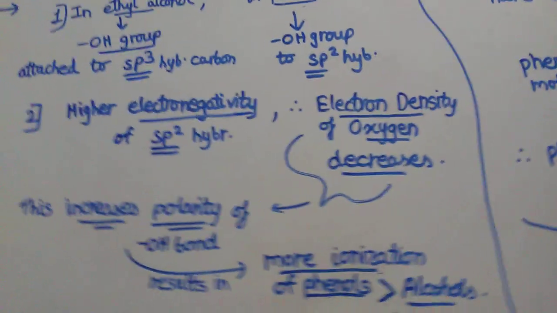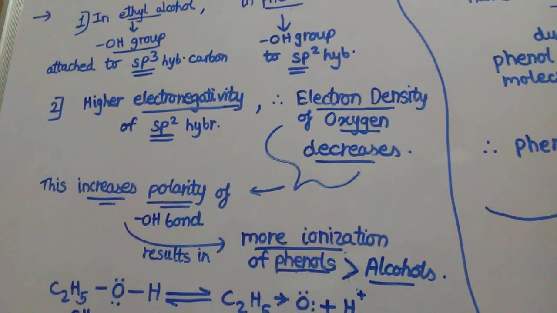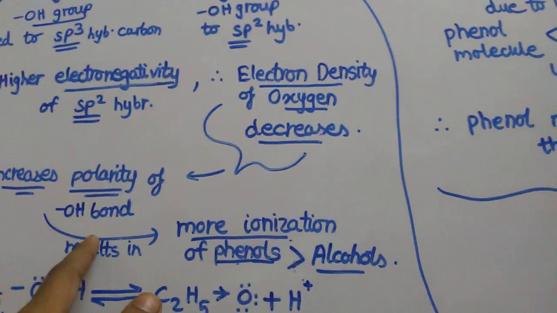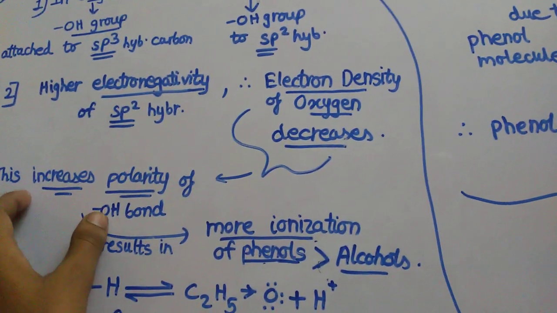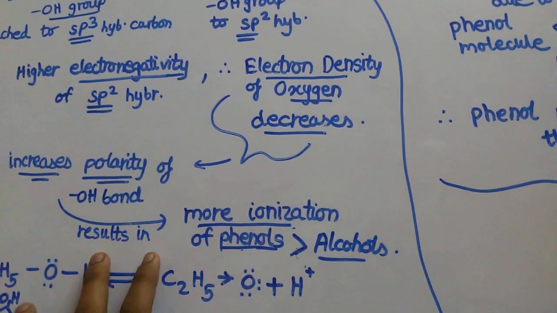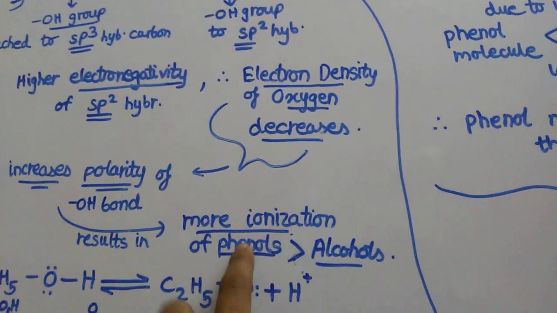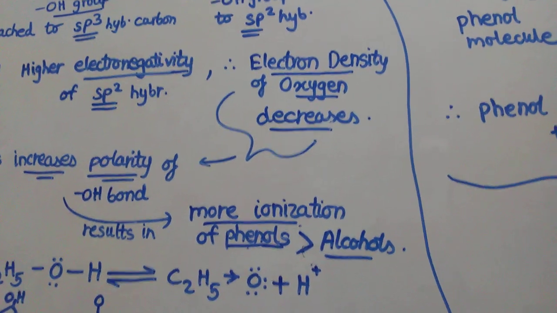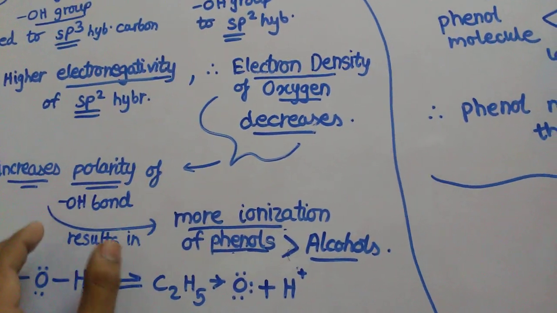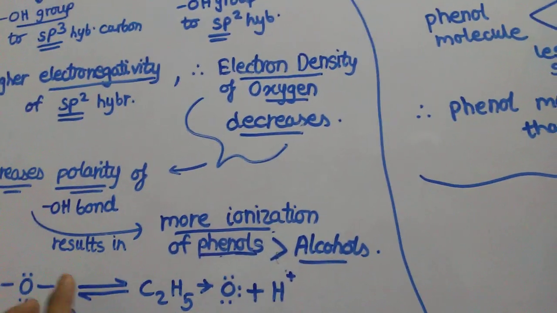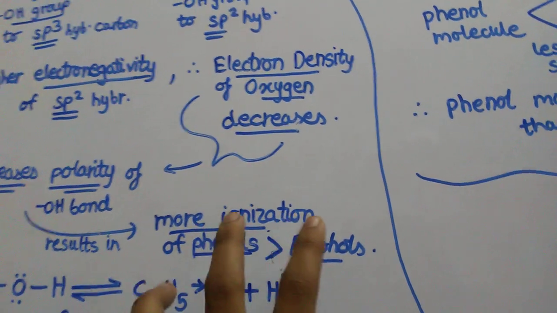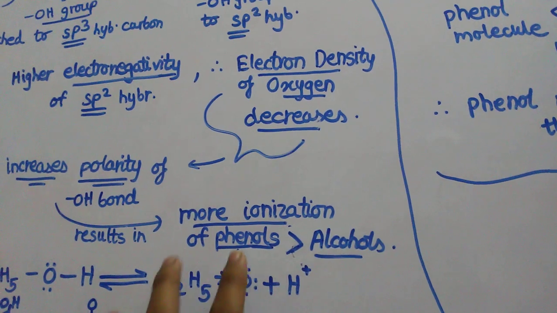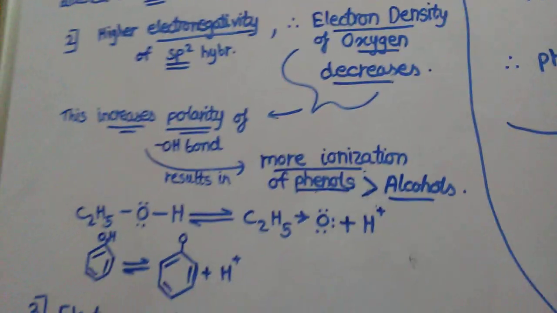As the electron density of oxygen decreases, the polarity of the OH bond increases. This results in more ionization of phenols than of alcohols. As the polarity of the OH bond is increased, there is more ionization. Due to increase in polarity, there is more ionization of phenols than alcohols.